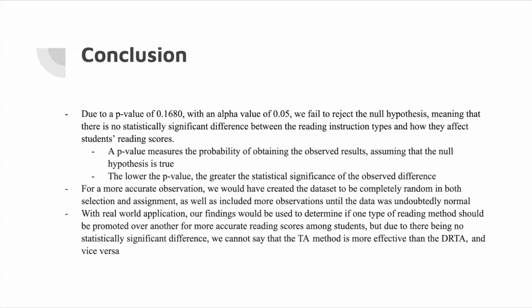In regards to the normality, as we looked at the graphs that were generated by SAS, we noticed that while the bell curve was relatively normal, it was quote unquote good enough. It was not normal enough to be entirely comfortable with passing the normality assumption. That's one of the three. So what we would have liked to have done was observe more students and apply the two different methods to more students to collect more data, because the more data we have, the more normal our bell curve is likely to be, and the more likely we'd be able to pass the normality assumption of our test. But this concludes the presentation of our results for reading instruction, and thank you so much for watching.